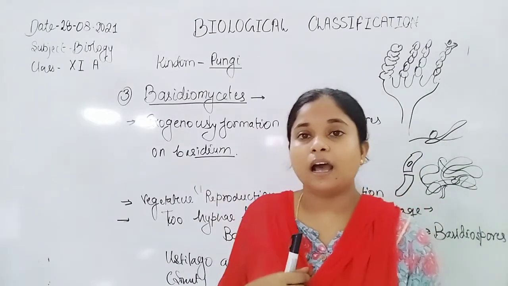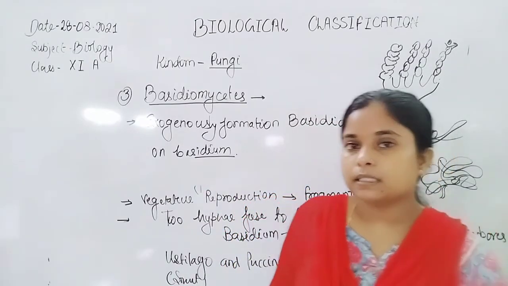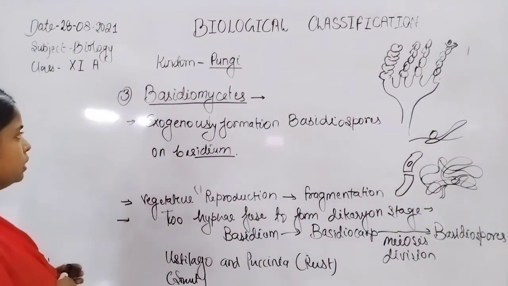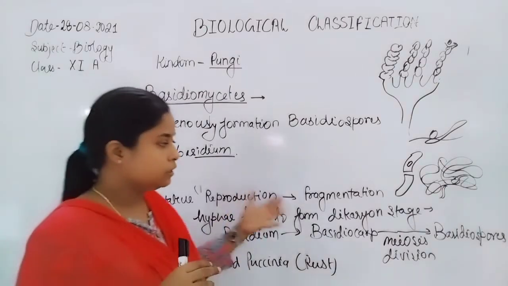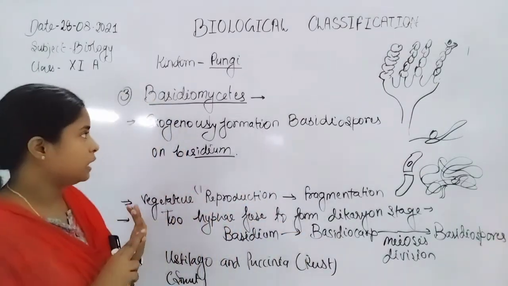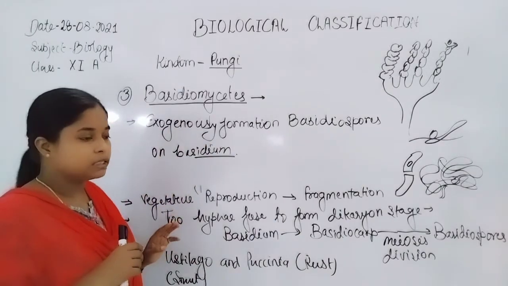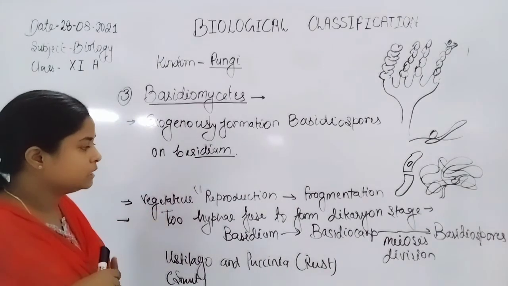Another and the last class is deuteromycetes. We will discuss the last class in the next class. So here is the overall picture of the classes of fungi covered: in this class, ascomycetes and basidiomycetes, and in the previous class, the phycomycetes.